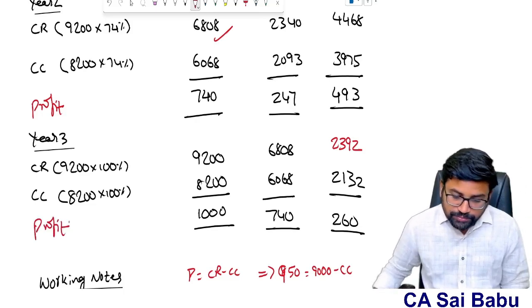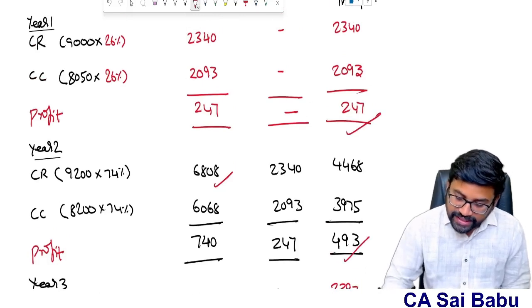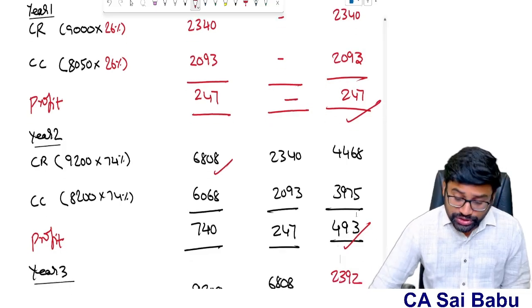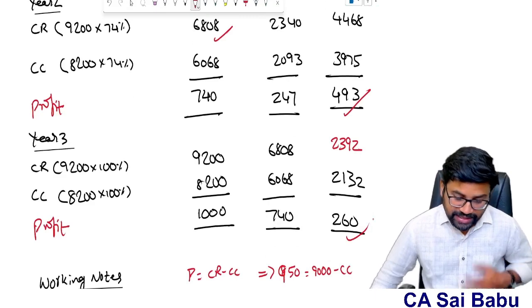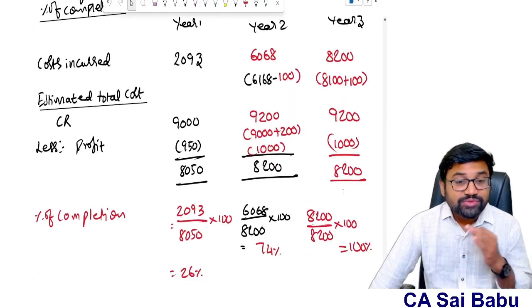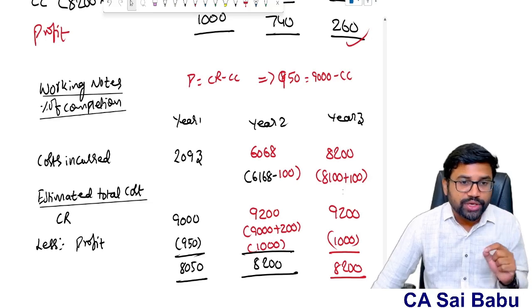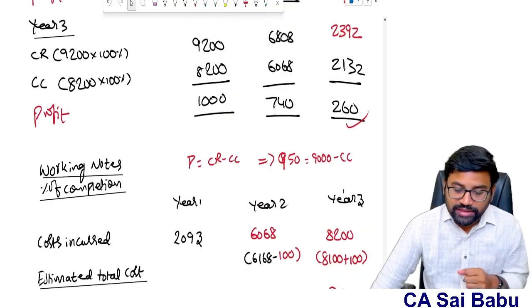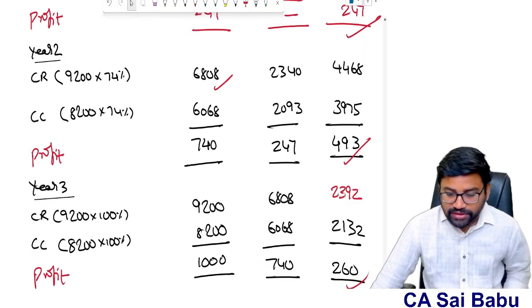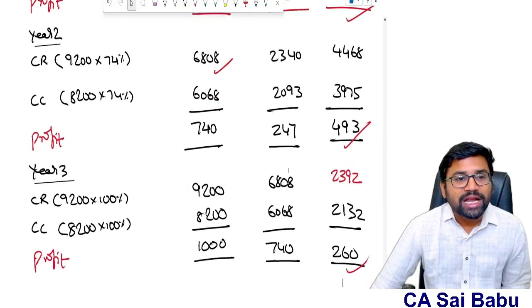So therefore if you observe, sir, first year profit 247, second year 493, third year 260. The total profit is 1000 lakhs. That is what exactly the scenario is. Because the total contract price 9200, the total contract cost 8200. So overall profit is 1000. By the end of the year, only 1000 we have been allocated. So this is how you present the things so that you will understand it better.